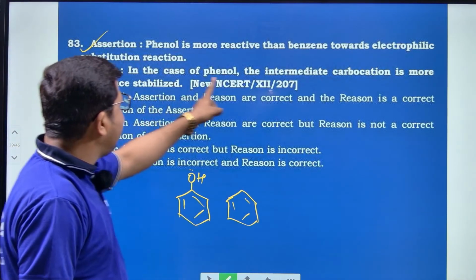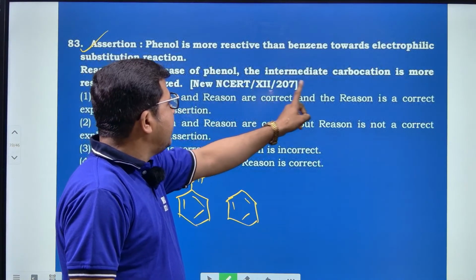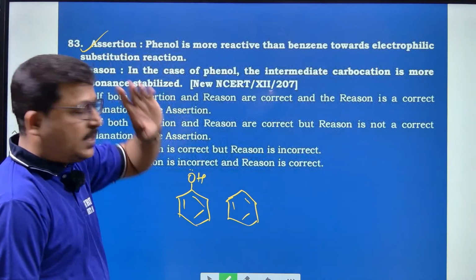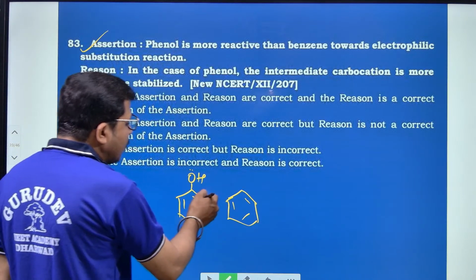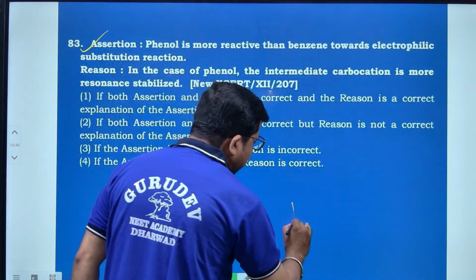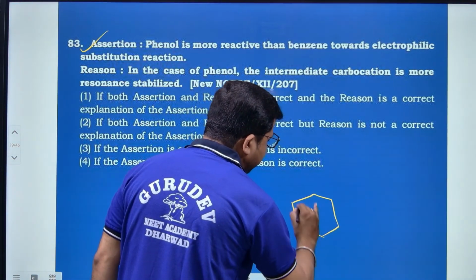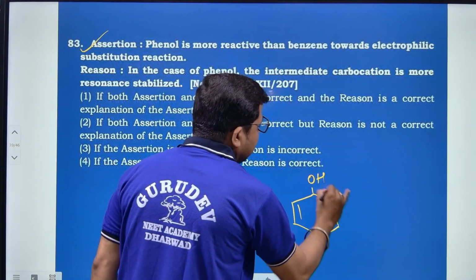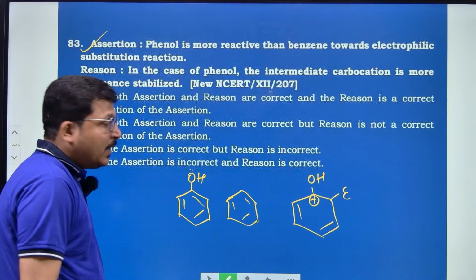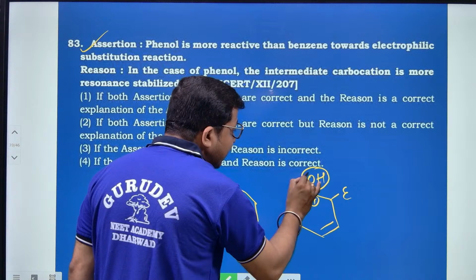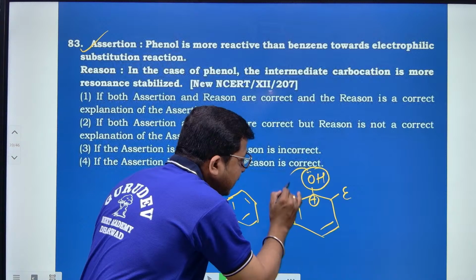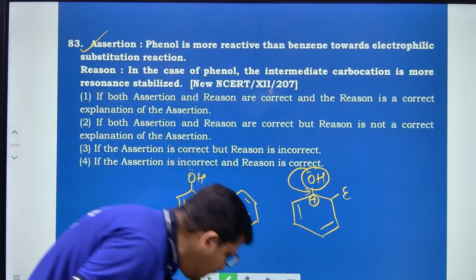Next, in the case of phenol, the intermediate carbocation is more resonance stabilized. See here, I am taking an example of the ortho position, if an electrophile attacks with the help of this bond, the carbocation is generated, right? And this carbocation is more stabilized because here OH is an electron donating group, and this OH directly donates the electron and stabilizes the